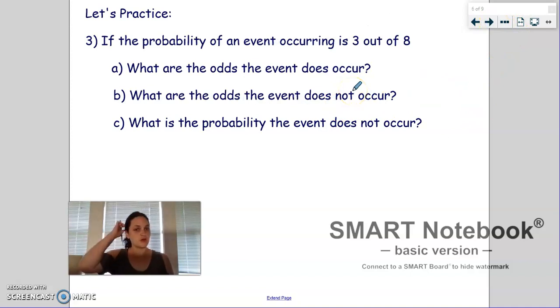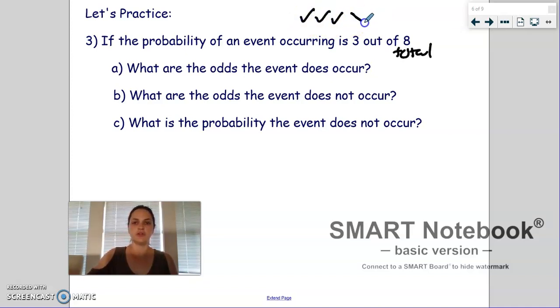Now this one's going to start with a probability. So we'll do this one together and then you can do one on your own. So if the probability of an event occurring is 3 out of 8, that means 8 is your total. So keep that in mind. If it's a probability, this has to be your total. So if you wanted to draw a picture like we did in the last ones, we have 3 successes out of a total of 8.